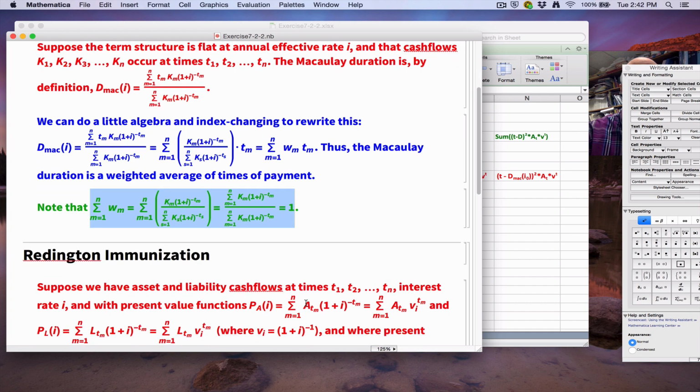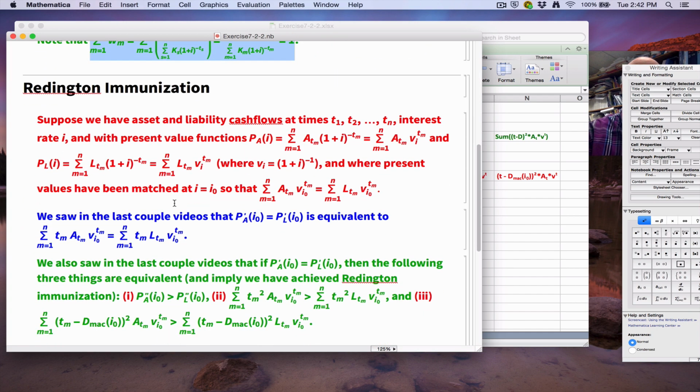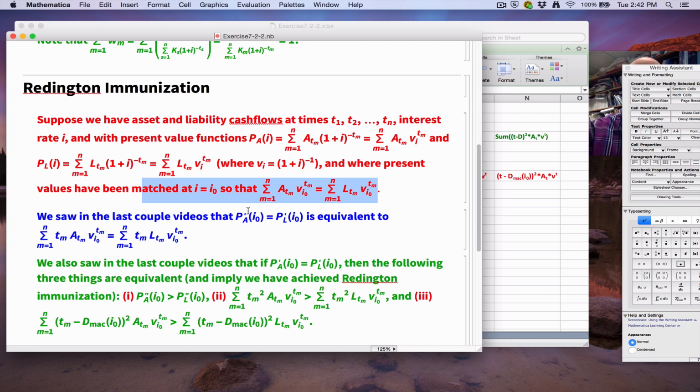Let's also review Redington immunization and what we talked about in the last few videos. We've also seen that if we have asset and liability cash flows at these times, then we'd have the present value functions both for the asset and liability cash flows. And we assume that these have been matched at some specific interest rate, i0. We've seen that this condition, that the derivatives of these functions at i0 being equal, is equivalent to these summations being equal. And in the spreadsheet, we're going to be computing these summations that you see here.